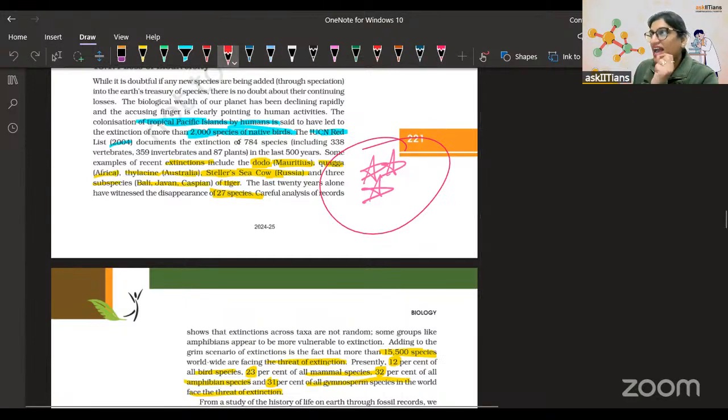As you see, whatever I have highlighted is important. Dodo in Mauritius, quagga in Africa, thylacine in Australia, Steller's sea cow in Russia, and 3 subspecies of tiger in Bali, Java, and the Caspian region, they're gone, extinct. Then, the last 20 years alone have witnessed the disappearance of 27 species.